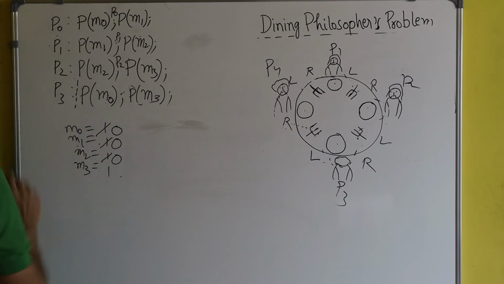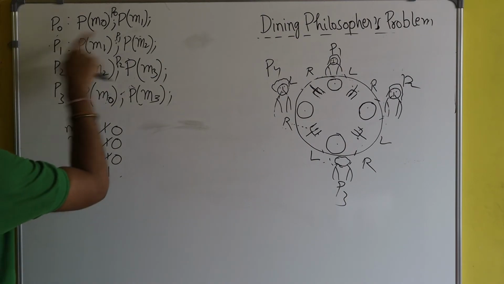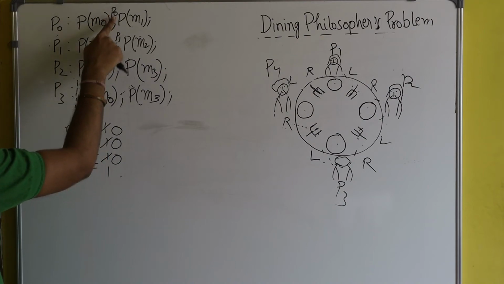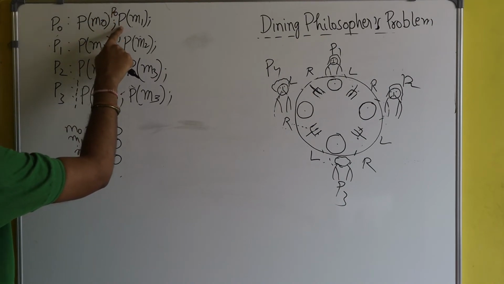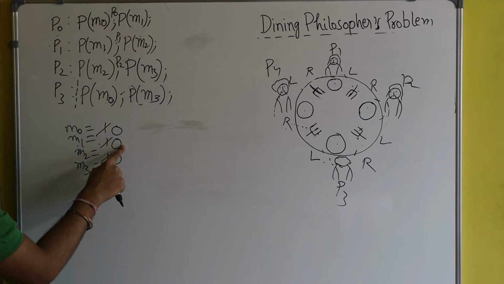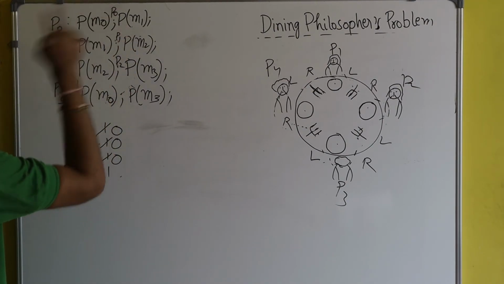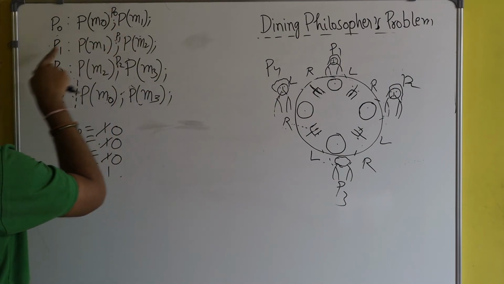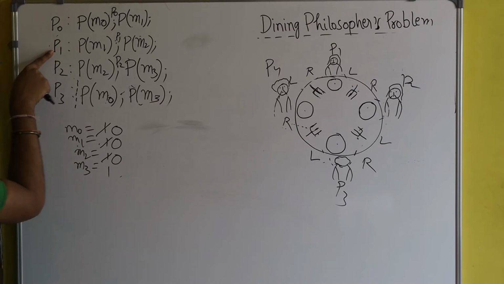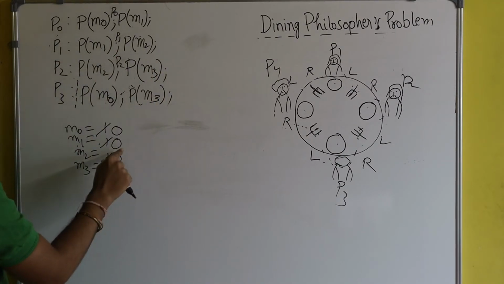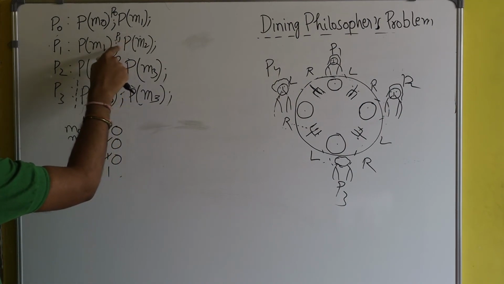Now suppose CPU is given back to process P0. Process P0 will try to execute this code, because it has executed up to here. It will execute P of M1, but M of 1 is also 0. So still process P0 is blocked. Now if the context switch happens and CPU is given back to process P1, it will execute P of M2. Since M2 is 0, P1 is also blocked.